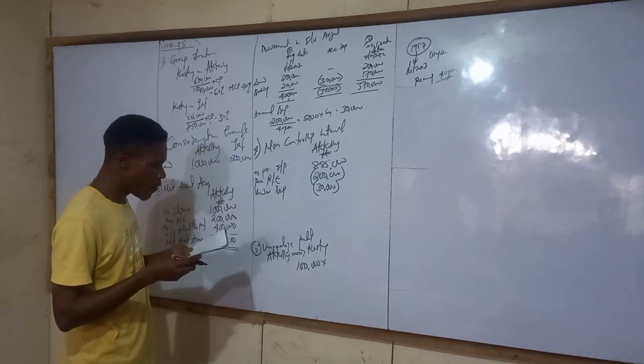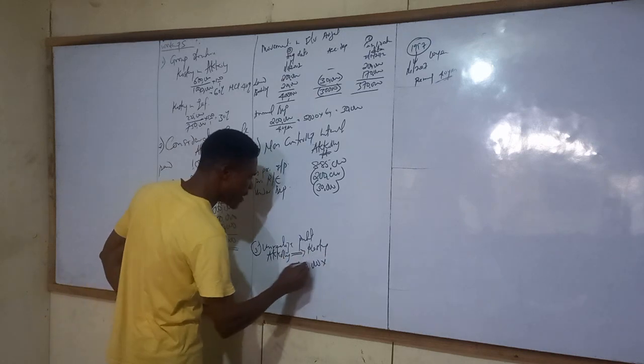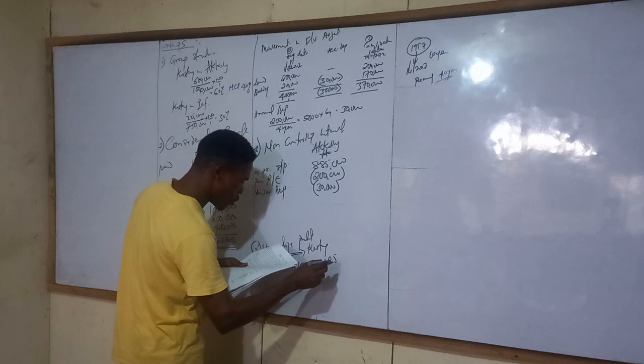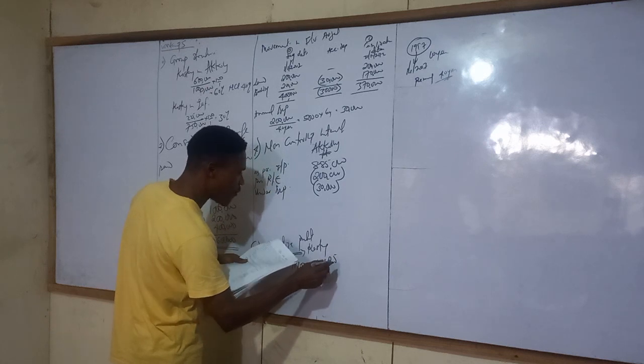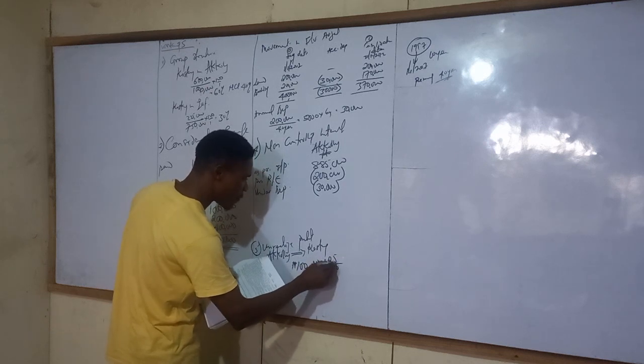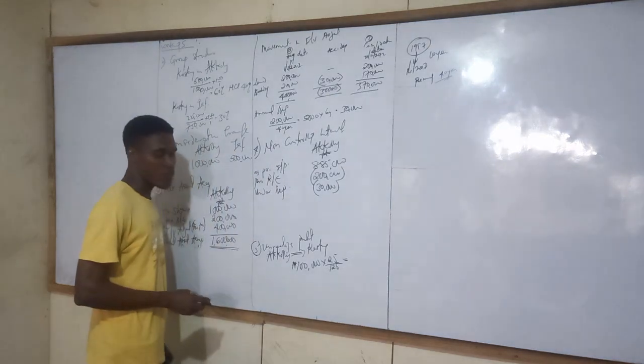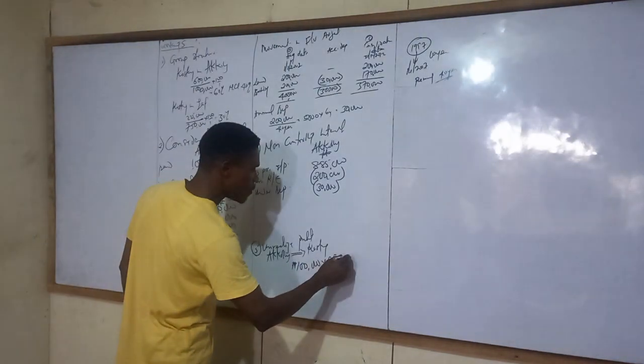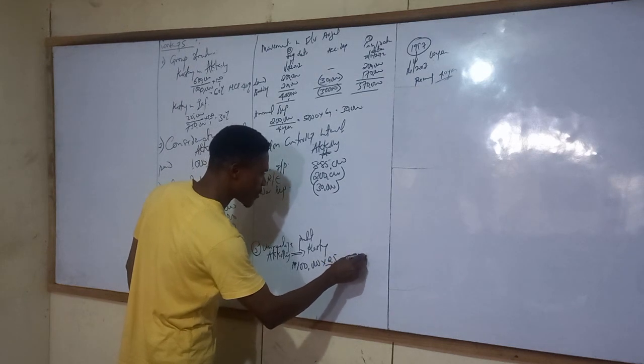Cost plus 25%. That will be 25 over 125 of 100,000, which is 20,000.